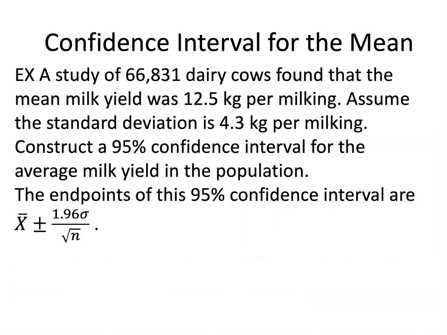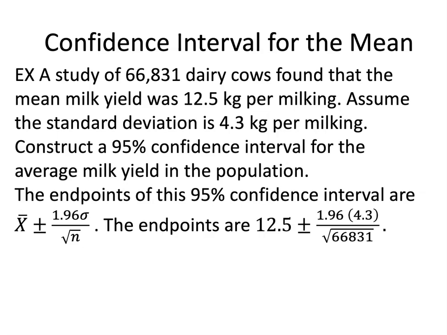Now, we've seen before the endpoints of this 95% confidence interval are x bar plus or minus 1.96 sigma over square root n. We were not told that the milking is normally distributed, but because the sample size is so large, we know that the distribution of x bar is going to be roughly normal. So the endpoints are x bar plus or minus 1.96 sigma over square root n. X bar in this case was 12.5. That was the sample mean. Sigma, we were told, was 4.3 kilograms per milking.